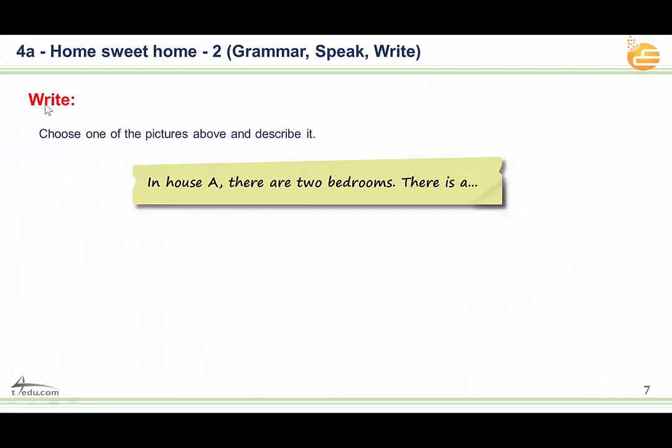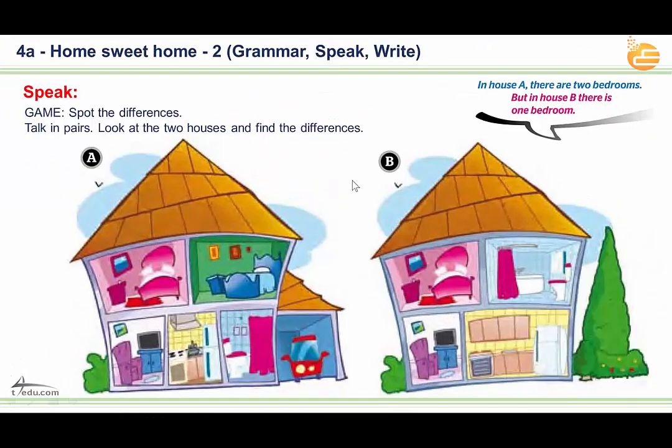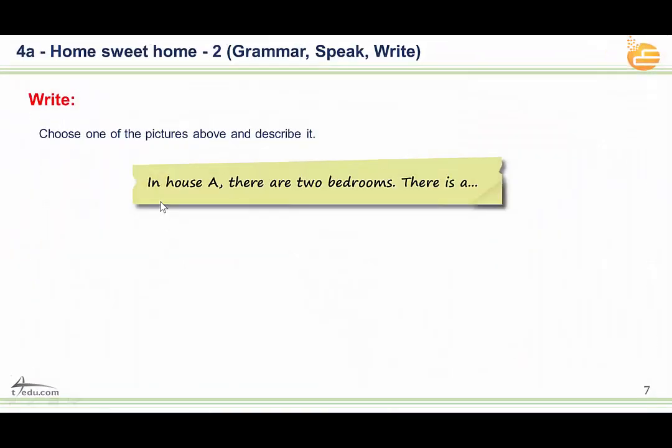Excellent. Now let's go to write. Choose one of the pictures above and describe it. For example, in house A, we said the pictures, those pictures, 1 and 2, A and B, okay? Those two. So he chose one, A. In house A, there are two bedrooms. There is a, and so on, okay?